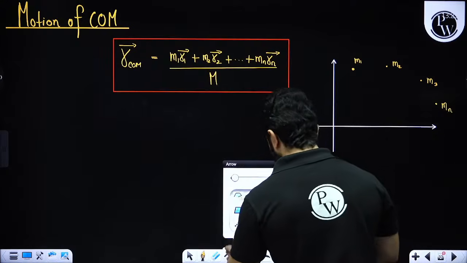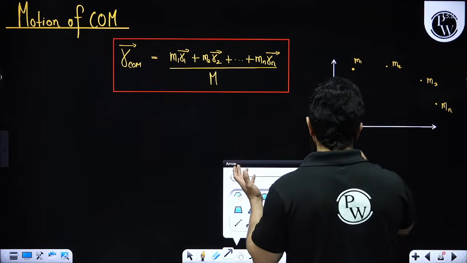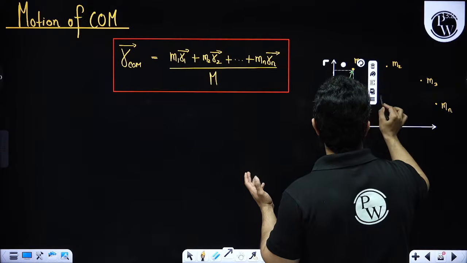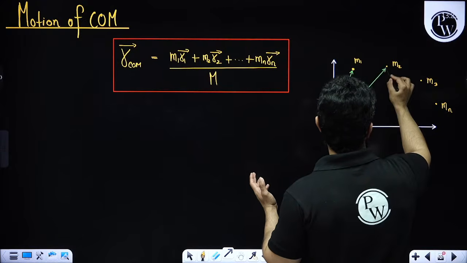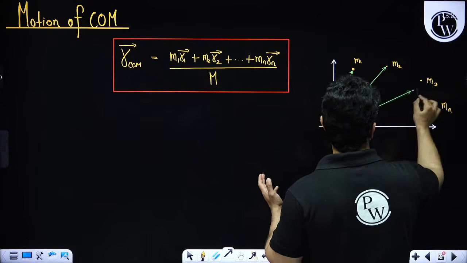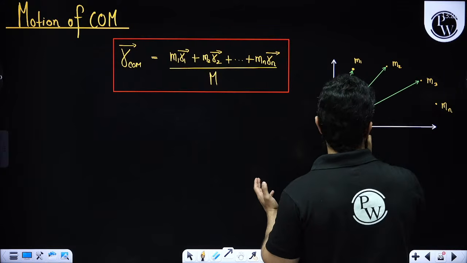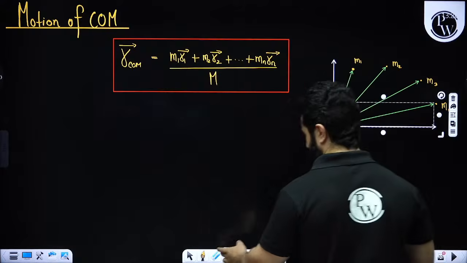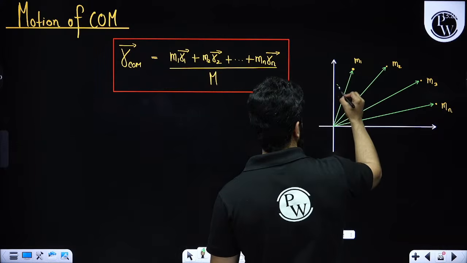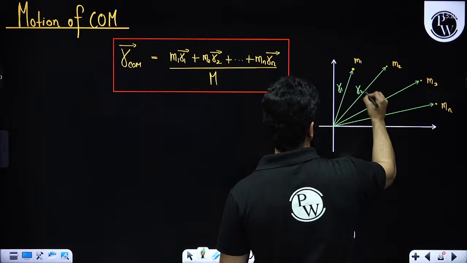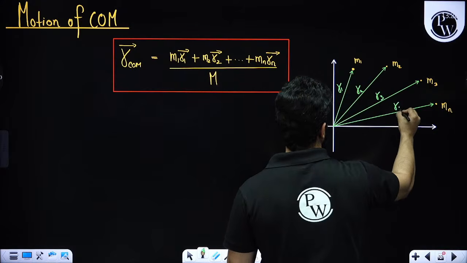And suddenly not all, but some of them might start to move. This is very, very important and conceptual, so you must pay attention. This is R1 vector, this is R2 vector, this is R3 vector, this is Rn vector.